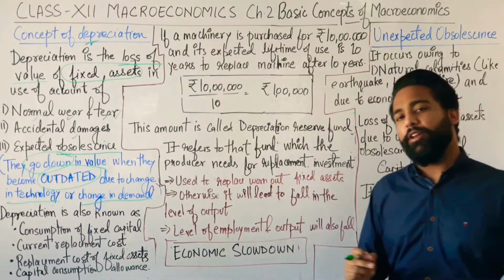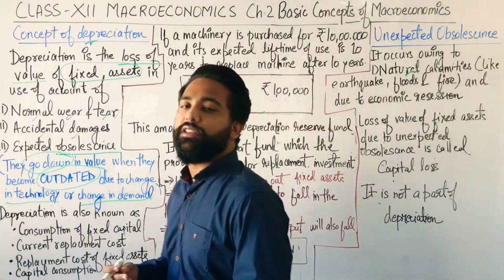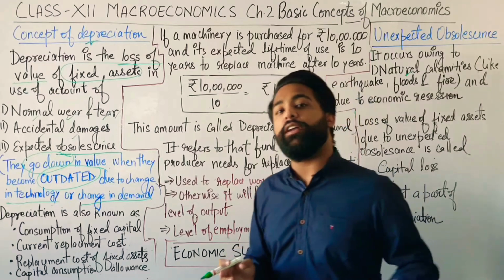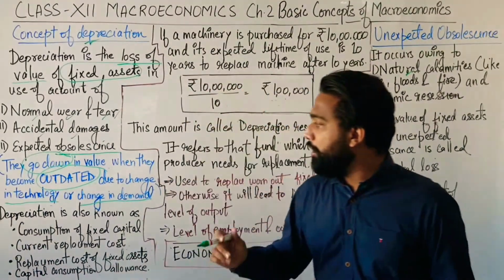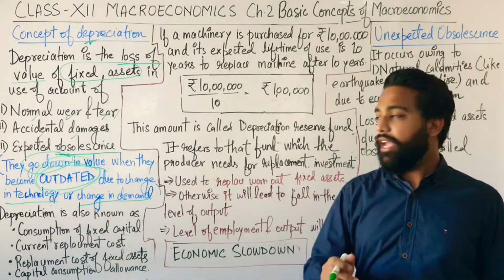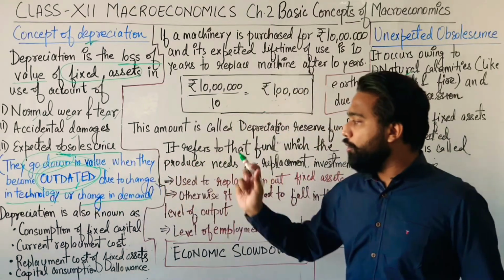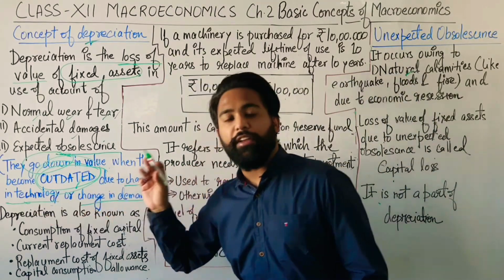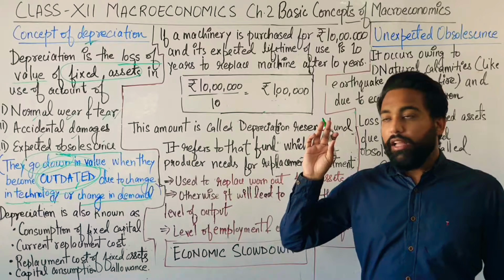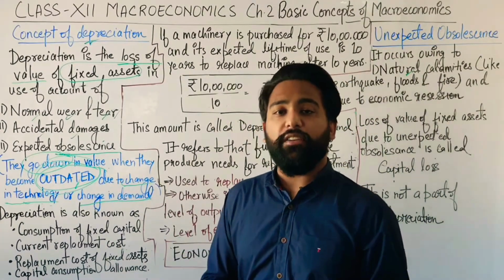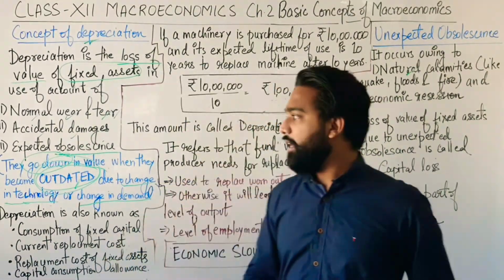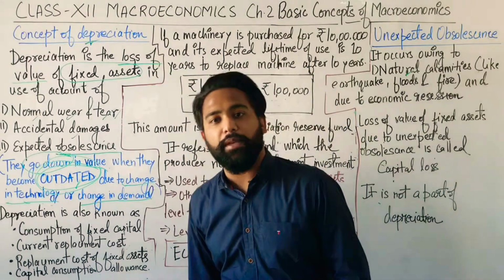Let's take a classical example of color TV. When the color television came, the value of black and white televisions diminished. Nobody wanted that black and white TV anymore. So color TV became the new thing and the black and white TV became the outdated thing. Due to the change in technology, we came from black and white to color television. If technology is changed, if demand is changed, then the value of fixed assets is obviously depreciated, and in that case expected obsolescence will be included in depreciation.